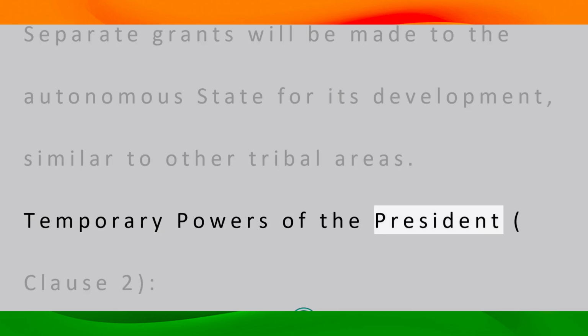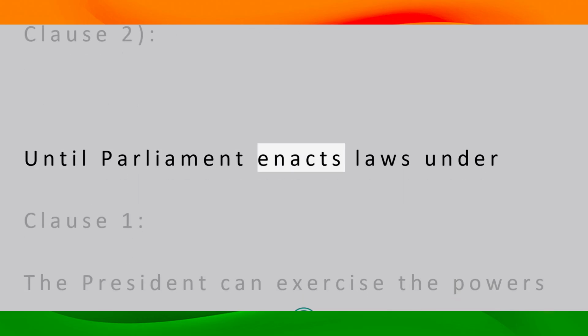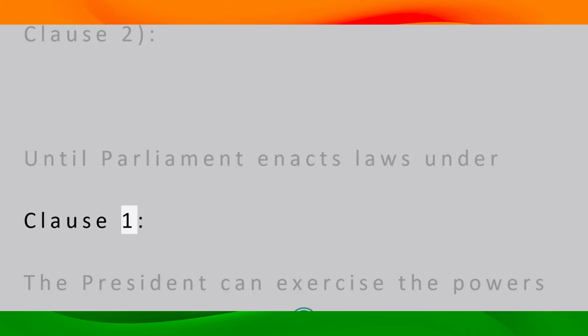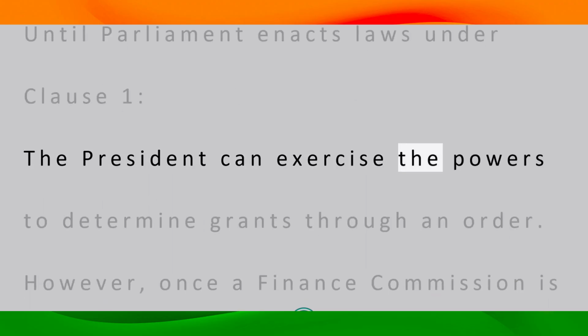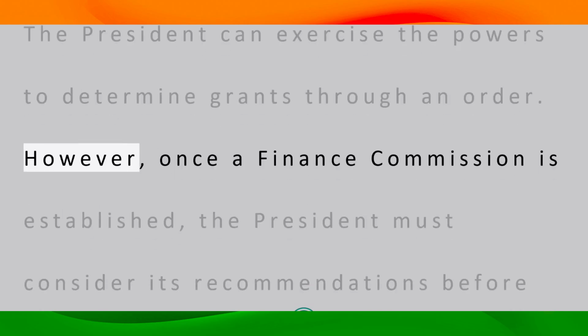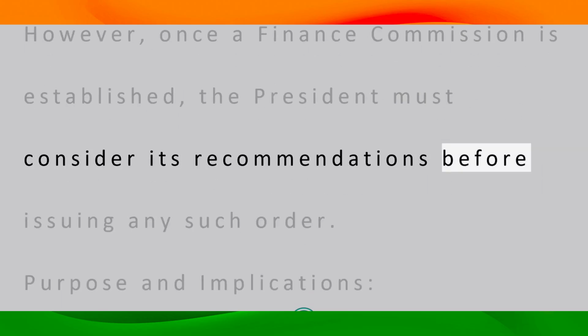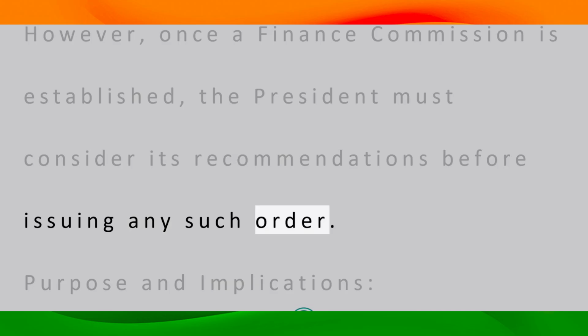Temporary powers of the President, Clause 2. Until Parliament enacts laws under Clause 1, the President can exercise the powers to determine grants through an order. However, once a Finance Commission is established, the President must consider its recommendations before issuing any such order.